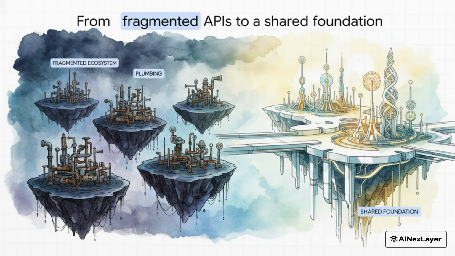Ultimately, what this does is it lets us move away from this fragmented world of incompatible APIs. By standardizing this really complex interface for AI agents, we can all start building on a shared, stable foundation. And that means developers can spend less time worrying about the plumbing and more time on actual innovation. This is how we accelerate the entire field of AI.